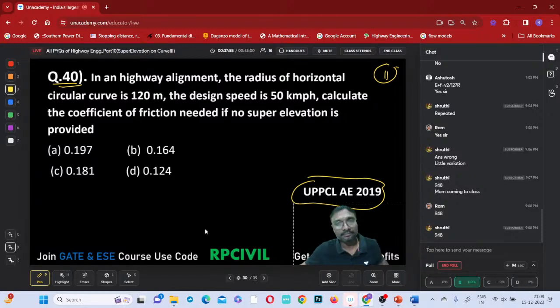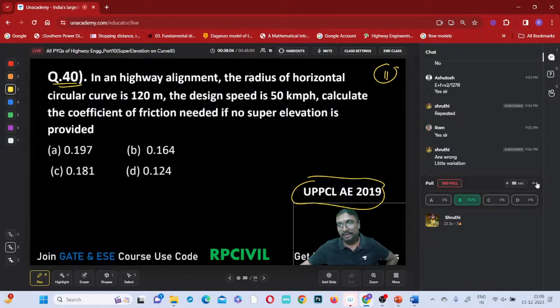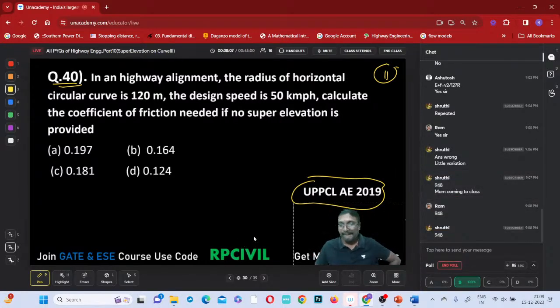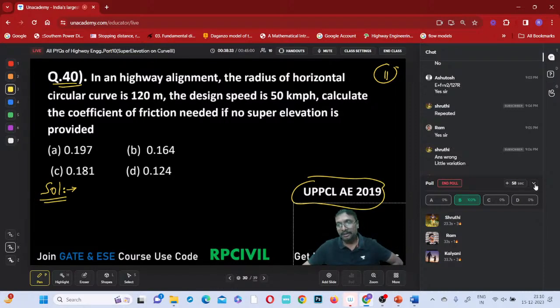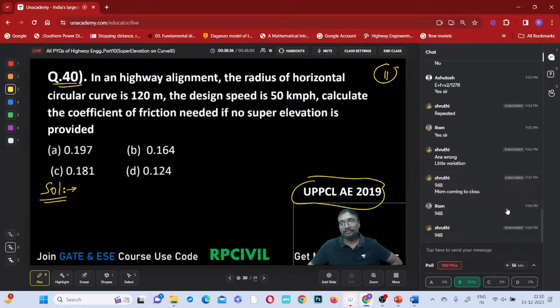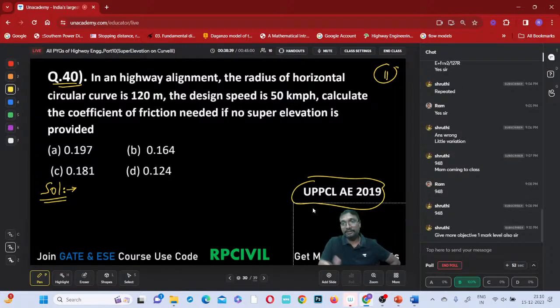UPPCL. Okay, Shruti answered correctly. Shruti, Ram, Kalyani answered correctly. 100% correct answer.